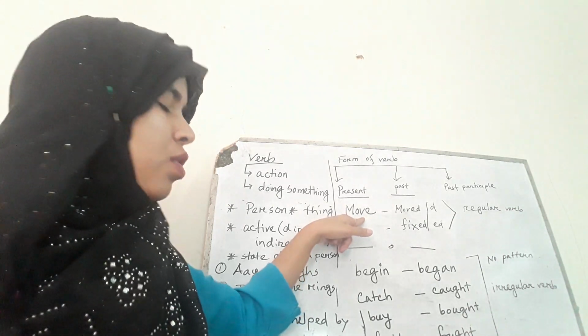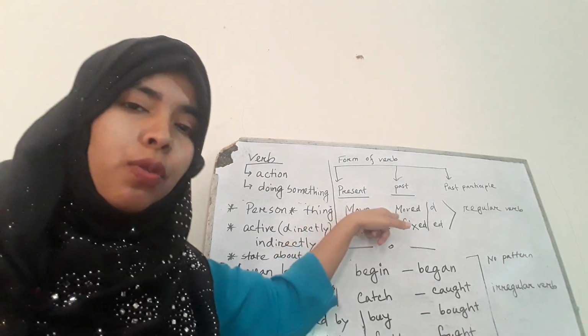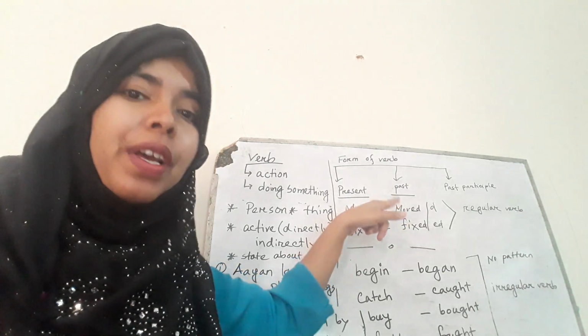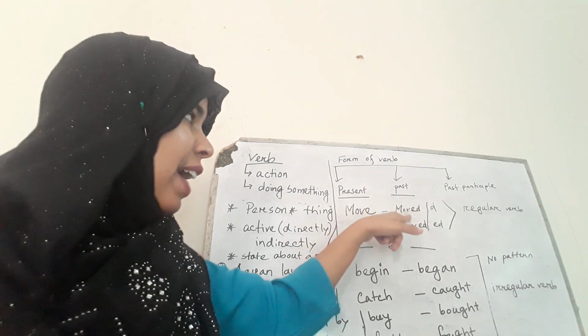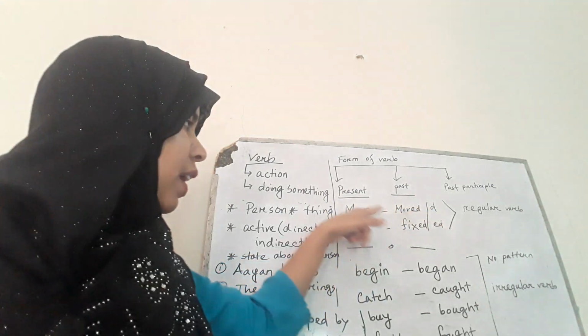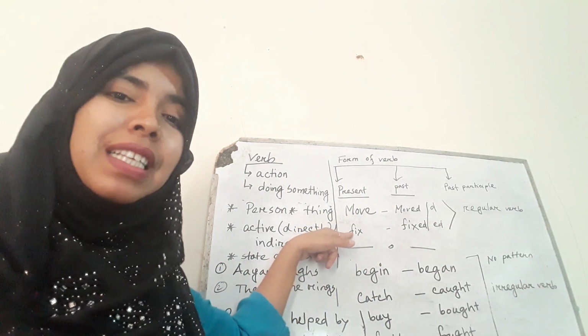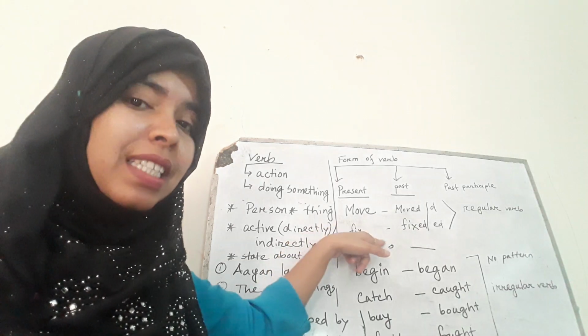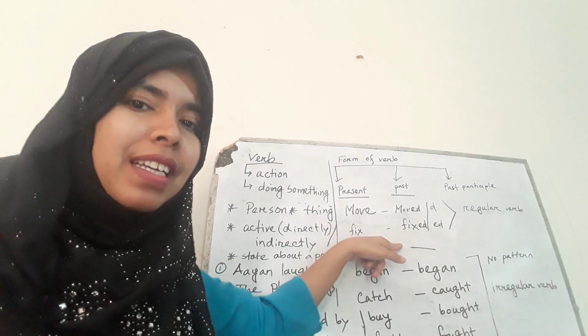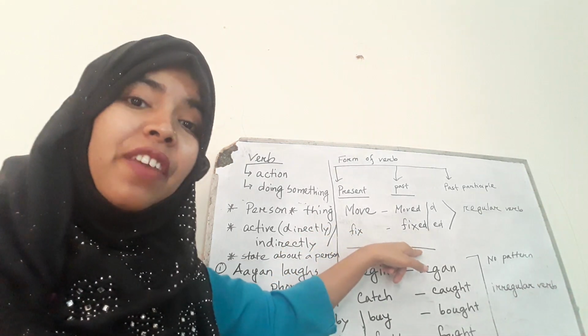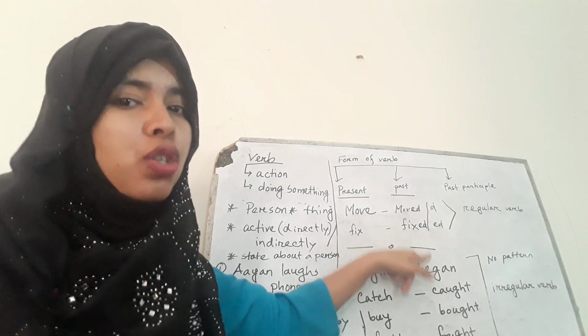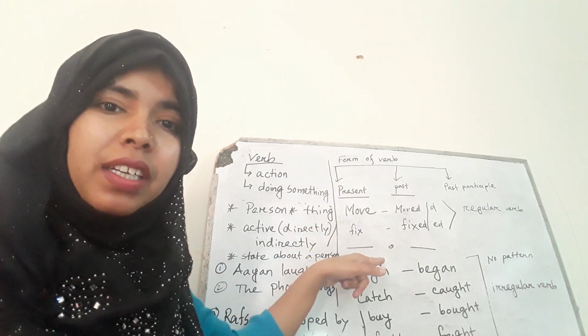M-O-V-E. Move. If we change it into past, we will say moved, M-O-V-E-D. What have I added here? D. Now, the next word is fix. Fix is another verb, and if we change it into past, we will say fixed, F-I-X-E-D. What have I added here? E-D. So, do you understand the pattern here?